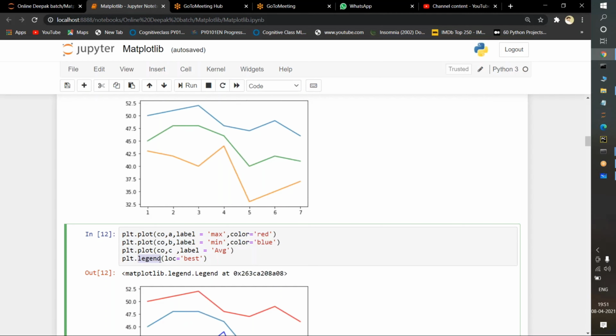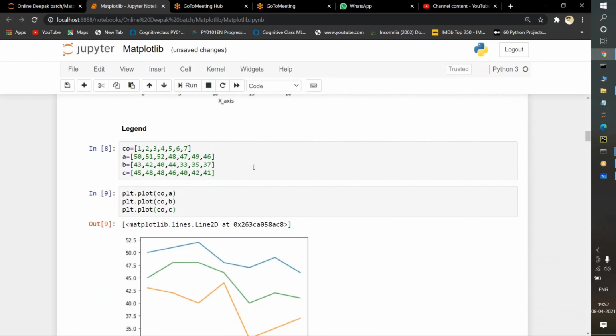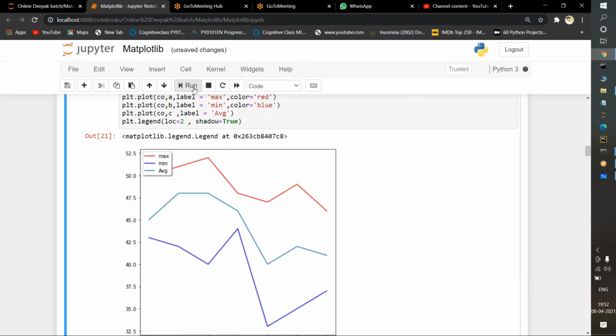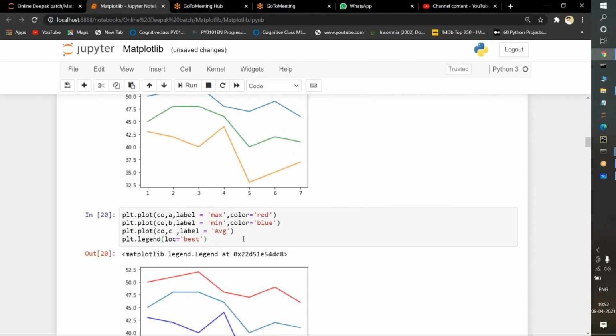We are using the legend function here, with location equal to best. What do you mean by location equal to best? If I execute this line, first of all we will execute it. Sorry, CO is not defined. Sorry, this I had not executed. If I execute it, and again now I will execute this one. Okay, see location.